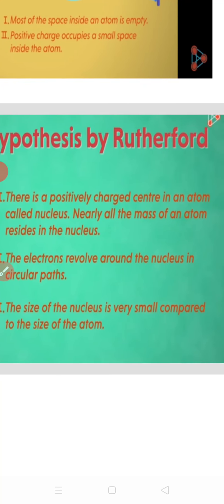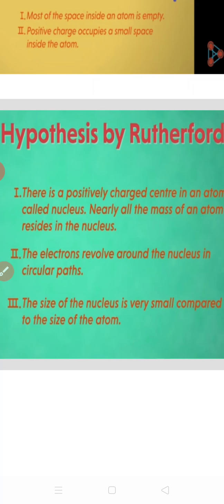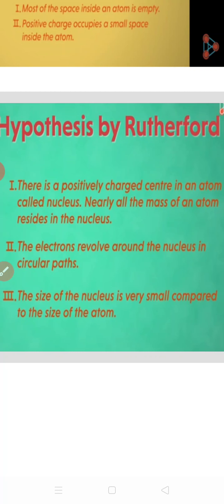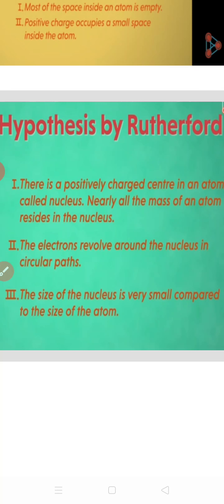The very first point of Rutherford's model is that there is a positively charged center in an atom called the nucleus. Nearly all the mass of an atom resides in the nucleus.